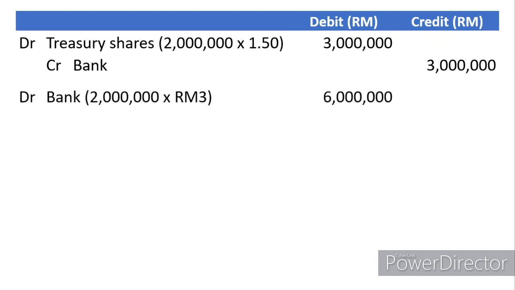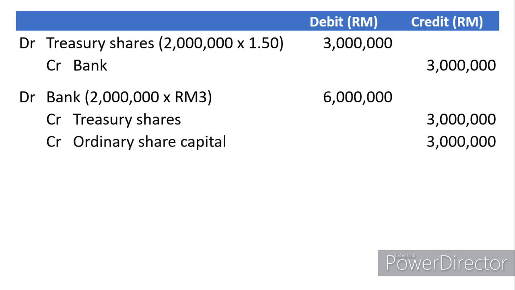So debit bank, okay, we managed to sell it for 3 ringgit, so we receive a sum of 6 million ringgit, and credit treasury shares. The value of the treasury shares is only 3 million. So there is some profit from your transaction. So that profit is actually the increase in the value of your ordinary share capital.